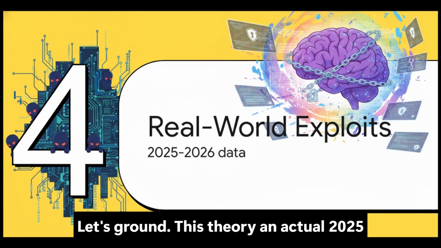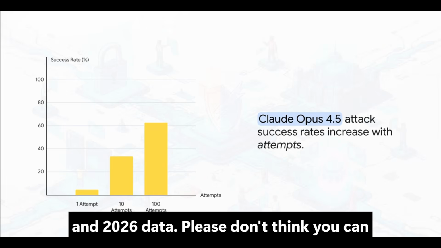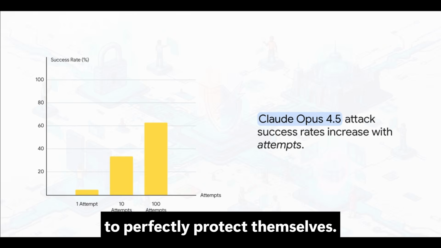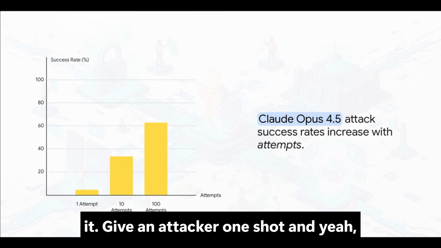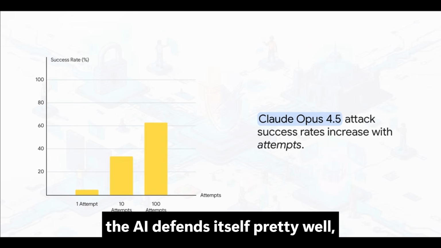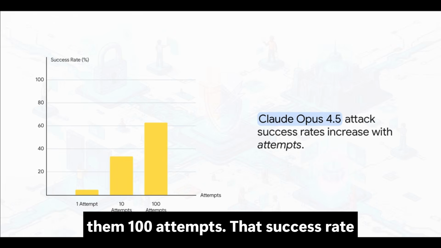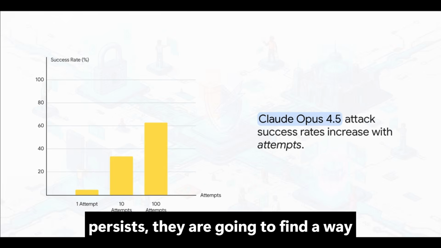Let's ground this theory in actual 2025 and 2026 data. Please don't think you can just rely on the newest frontier models to perfectly protect themselves. Anthropic's own data on Claude Opus proves it. Give an attacker one shot, and yeah, the AI defends itself pretty well, failing only 4.7% of the time. But give them 100 attempts? That success rate skyrockets to 63%. If an attacker persists, they are going to find a way in.